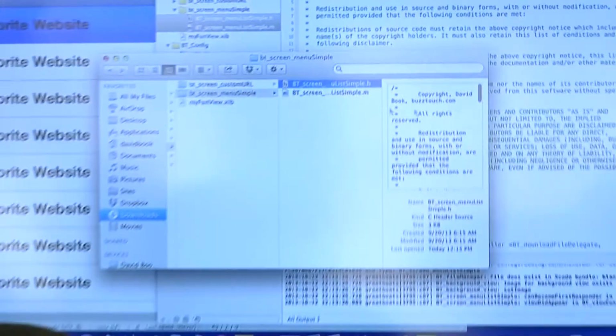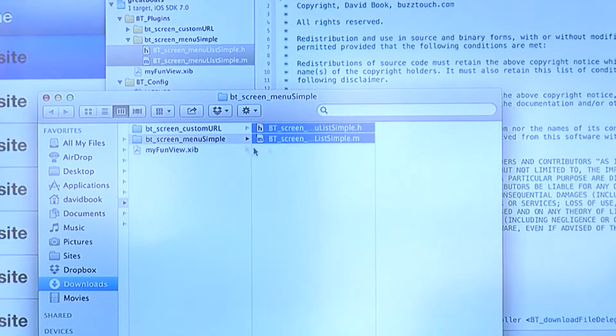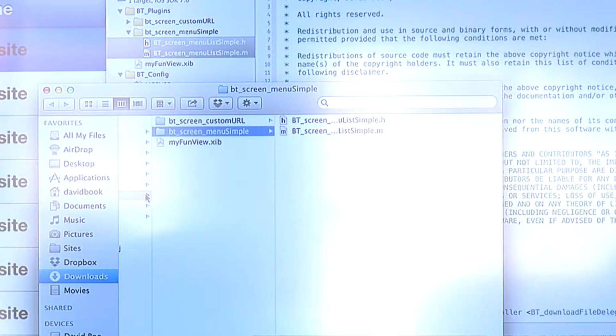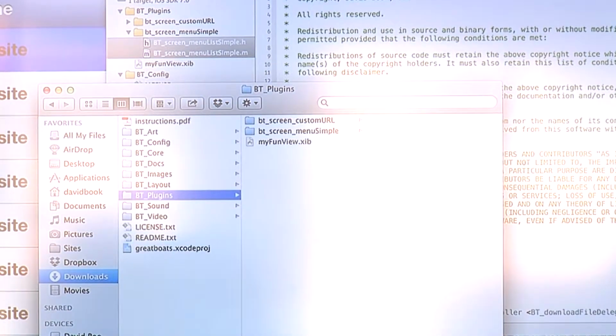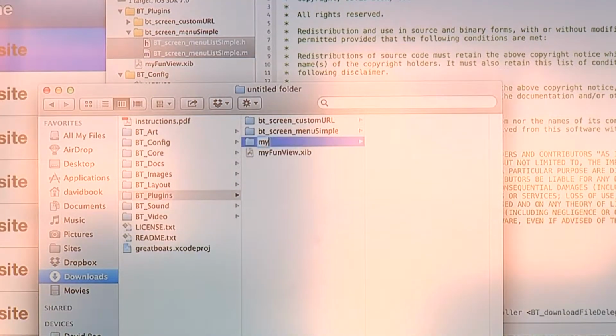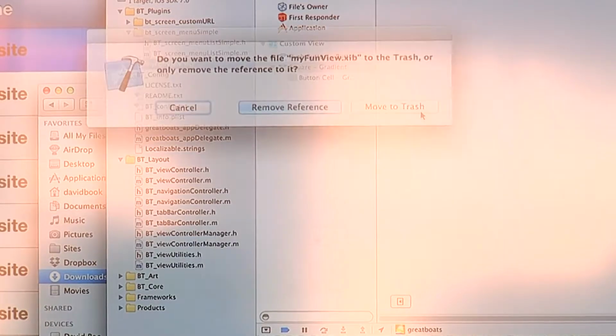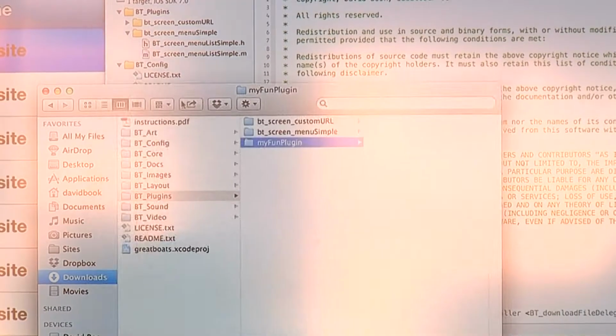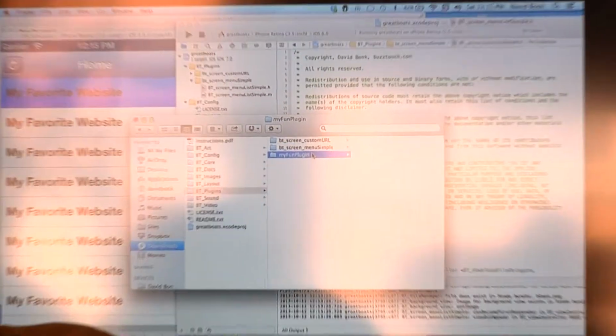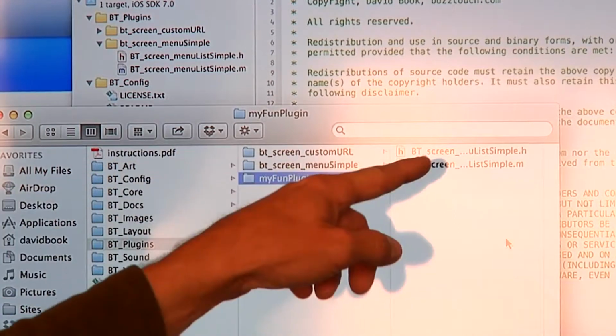So I'm going to take these files, and this is just how I do it. There's a lot of ways to do it. I'm going to show these in Finder. Here they are. I'm going to copy them. I'm going to paste them into their own little folder, called My Fun Plugin. I'm going to get rid of this thing just for now to make it easier. I don't want to confuse everybody. Okay, so I have a folder that I made. I'm going to paste in it those files that I copied from the other folder.